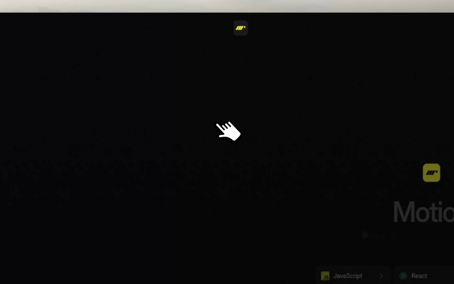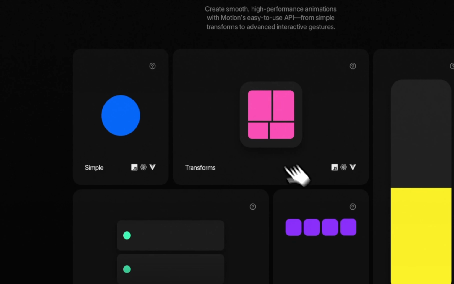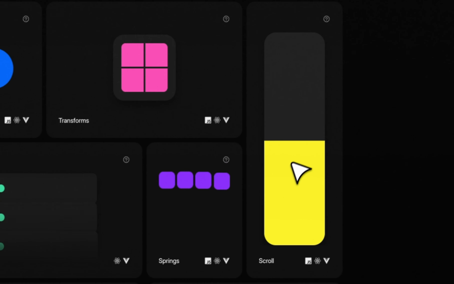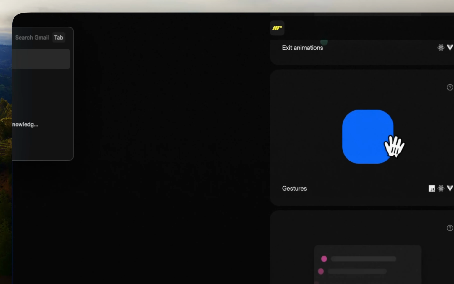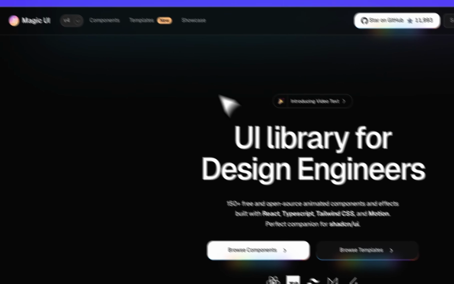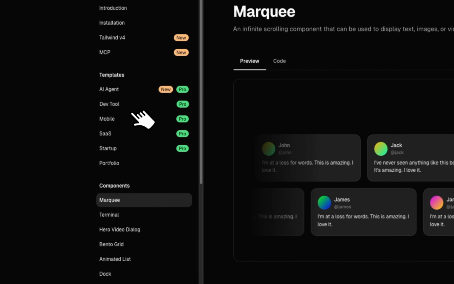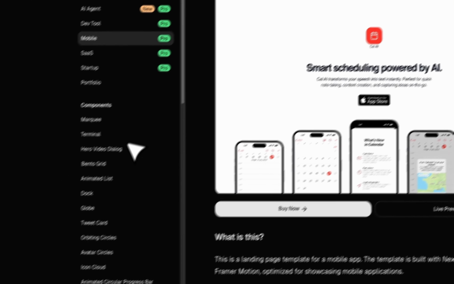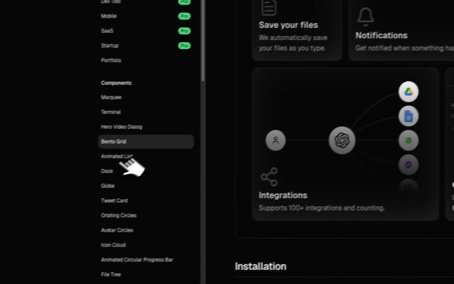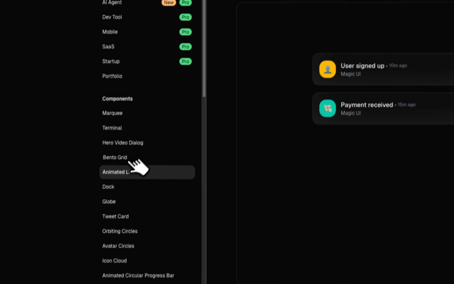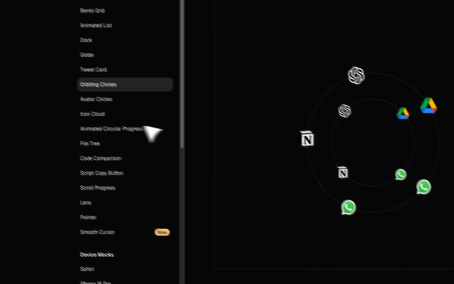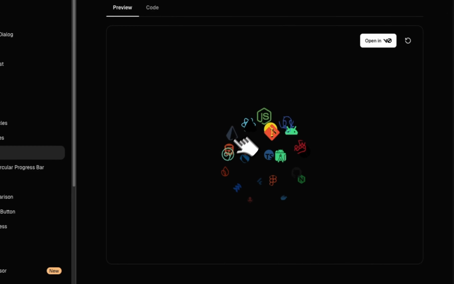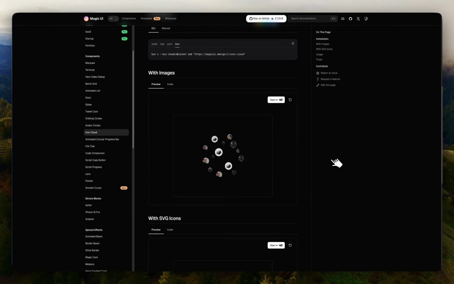Framer Motion is basically a library that already has a bunch of cool different types of animations. Another one is Magic UI, which also has a bunch of components that are already pre-built and pre-made for you, right? So you have the hero video, bento grids. In fact, if you remember, we actually used this on TweetFast. You have cycling orbs. So you have a bunch of these libraries that you can already use, that have good design systems.